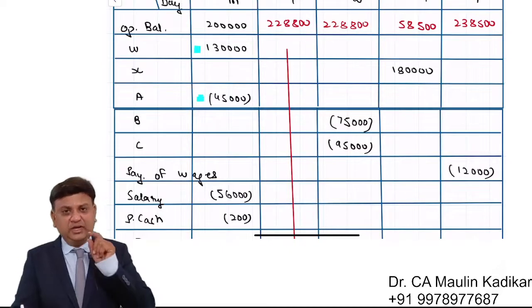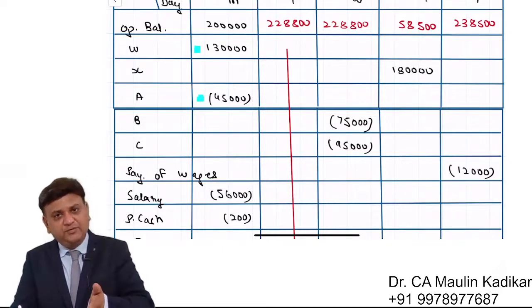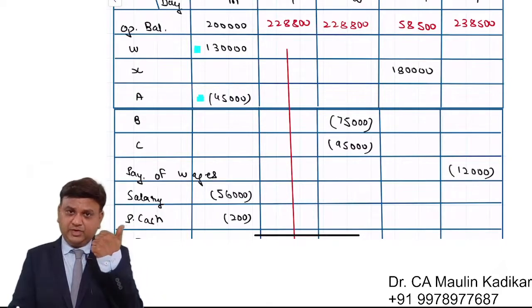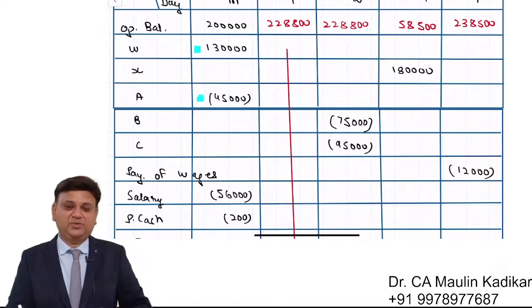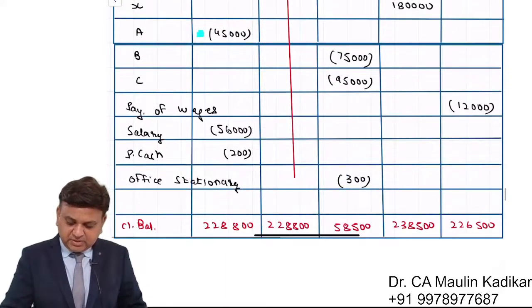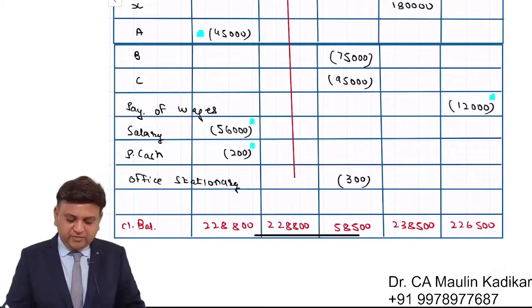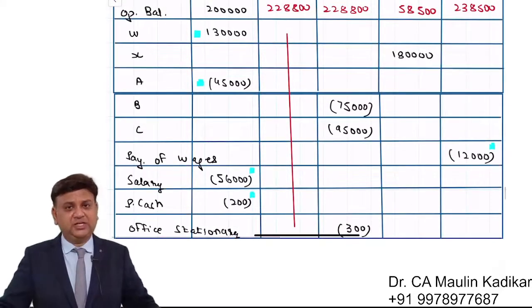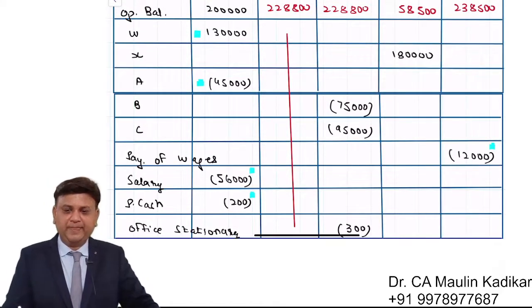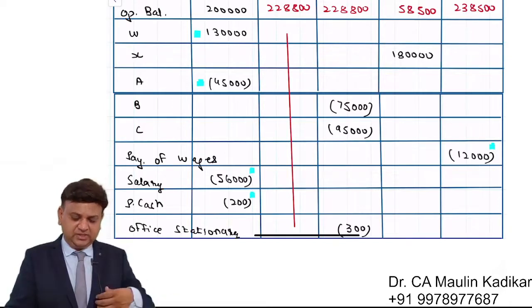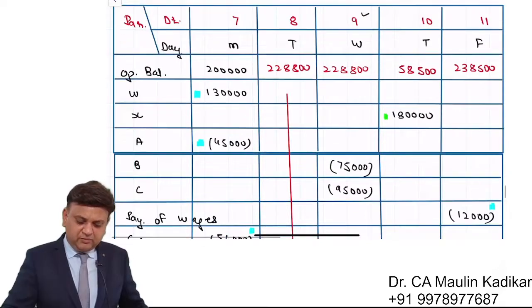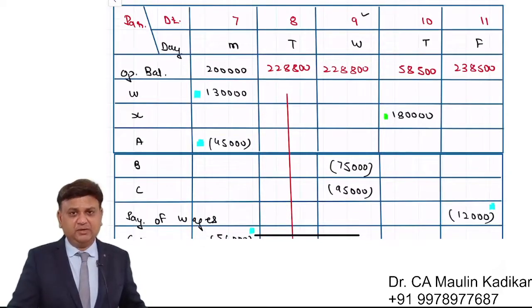A transaction will come in the reconciliation statement only if there is a timing gap, between the date of recording in the books of accounts and the date of recording in the passbook. This 12,000 will not be there, 56,000 will not be there, 200 will not be there. These transactions will not form part of the reconciliation statement. My next question to all of you is that receipt from X Limited will form part of the reconciliation statement.